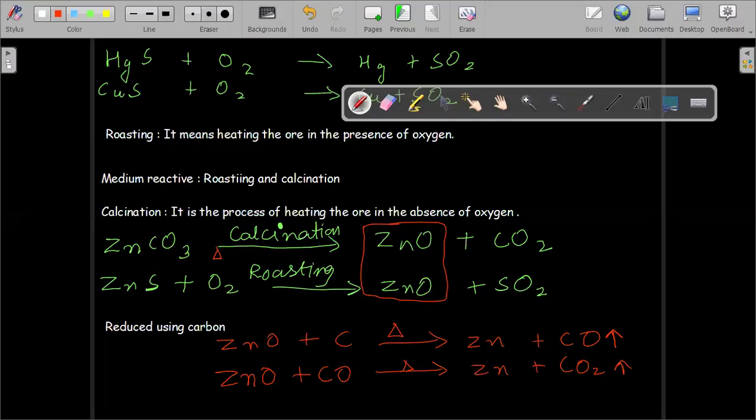So I hope everyone is able to recall what we studied in metals and non-metals. How about the extraction of metals? Everyone has understood now. Okay. So if you have Fe2O3, how will you extract this? How will you obtain iron from it? How do you obtain iron after you obtained Fe2O3?